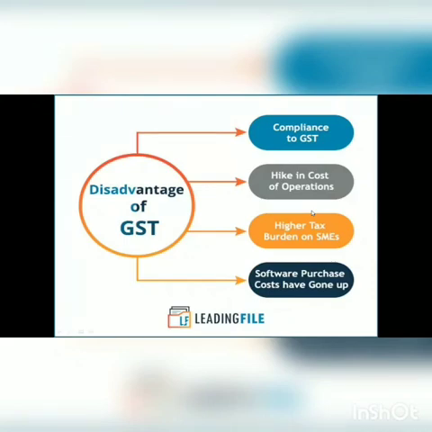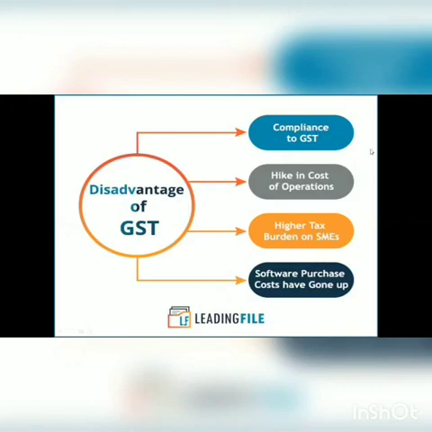Second is the hike in cost of operations. Due to the complex procedure of the GST, most companies need to hire experts to calculate the GST and to maintain the GST records. So they have to pay a huge salary to those experts. Yes, it directly or indirectly increases the cost of operations. So this may be considered a very big hindrance in GST in India.